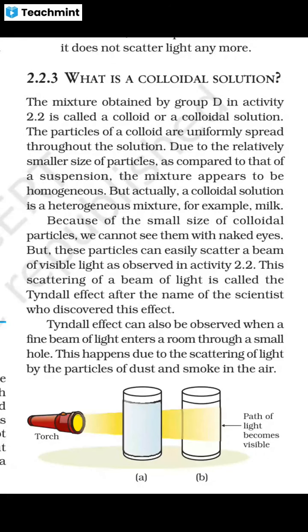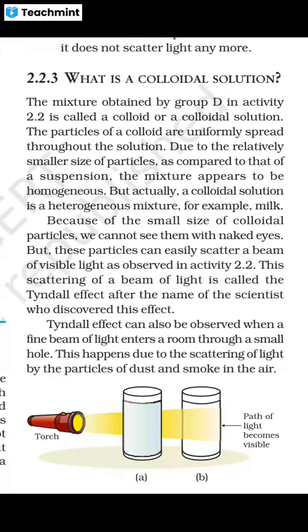The Tyndall effect can also be observed when a fine beam of light enters a room through a small hole. It is quite easy. In the early morning, you may have seen a small beam of light coming into your room from some small holes.